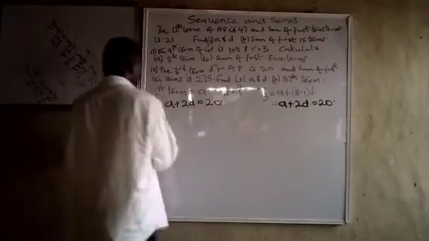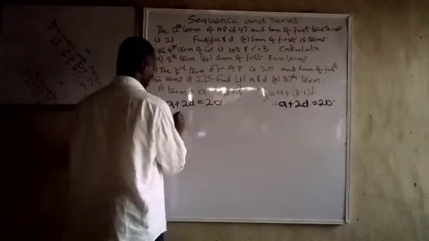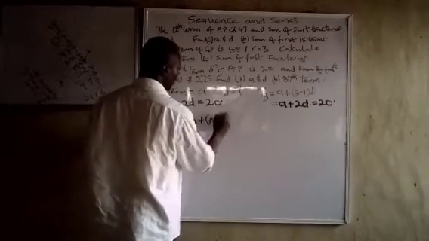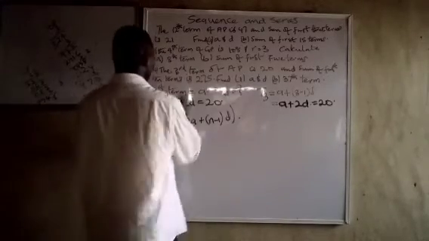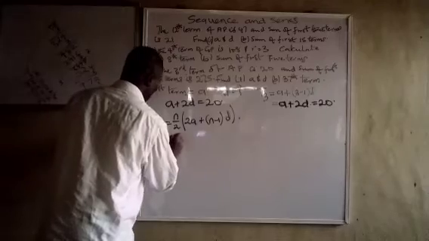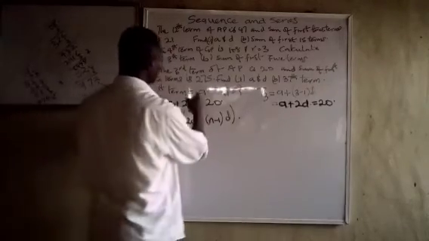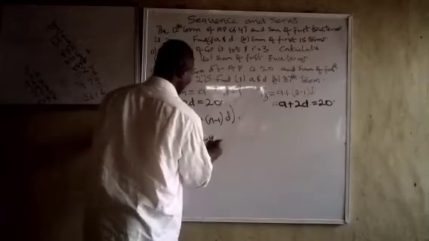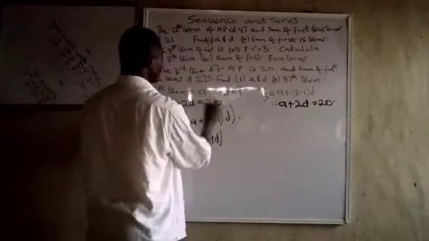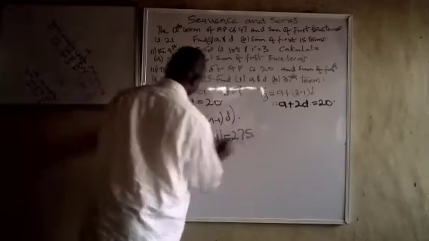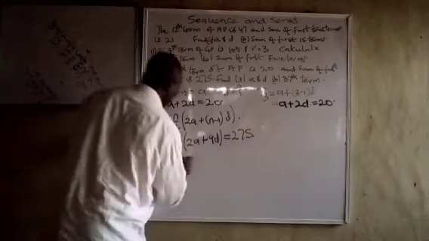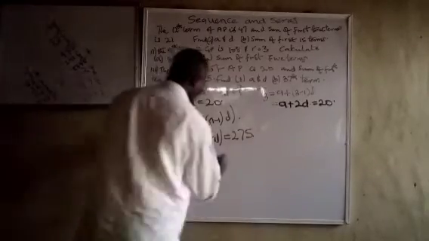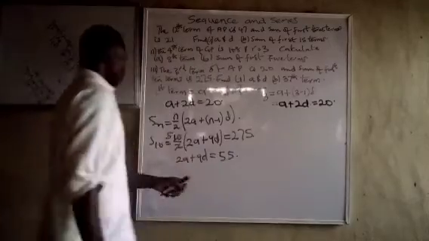Being an AP, Sn will be equal to n over 2 into 2A plus n minus 1 into D. So for 10, S10, we are going to have 10 over 2 into 2A plus 10 minus 1, 9D, which we are told is equal to 275. This one and this one will give us 5. Dividing 275 by 5, we have 2A plus 9D is equal to 55.